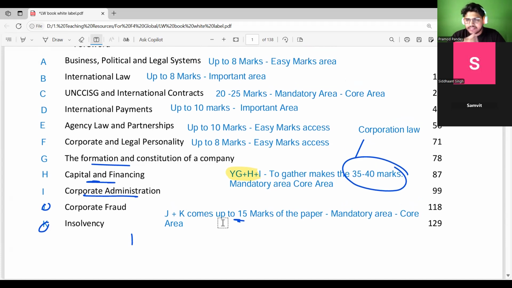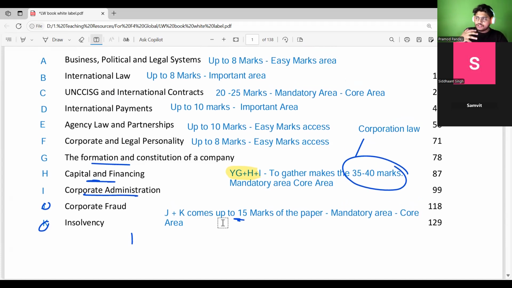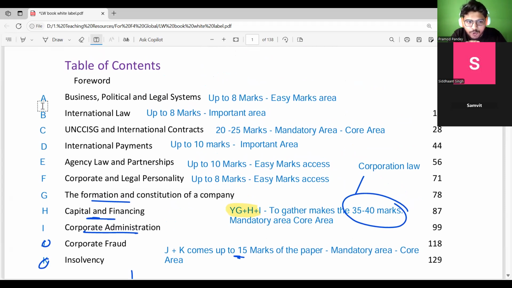Ultimately the syllabus of the law paper is limited, so you are expected to know each and every portion, because some areas will be tested as core application of the subject, and some areas will give easy access to marks. The very first portion, business, politics and legal system, can come for 8 marks. It could possibly come for 9 or 10 marks, but this is the approximate weightage I have observed in the papers. By 8, I mean 6, 7, 5, 9, 10. So up to 8 marks you can expect from this area.